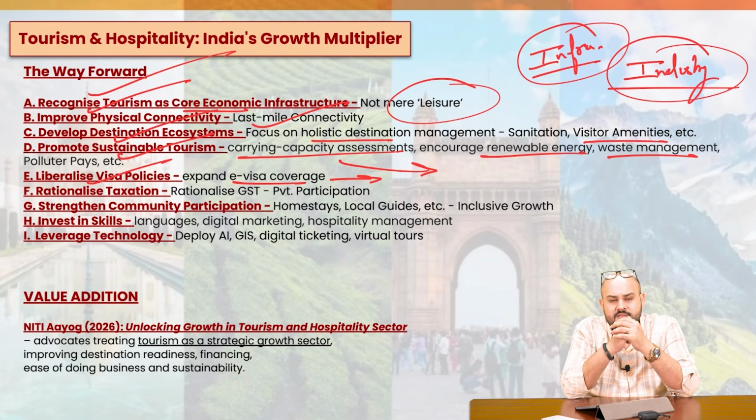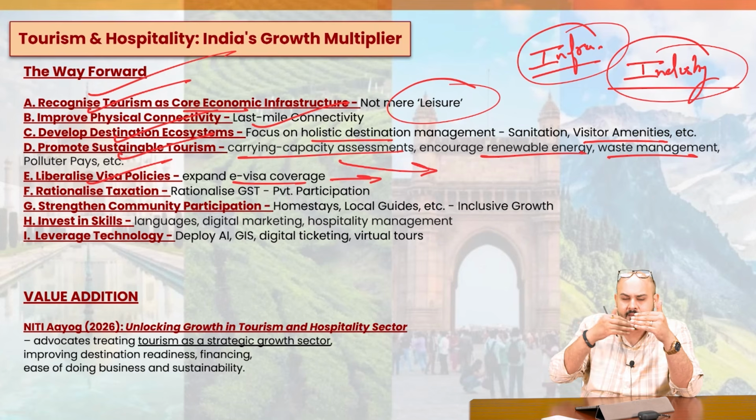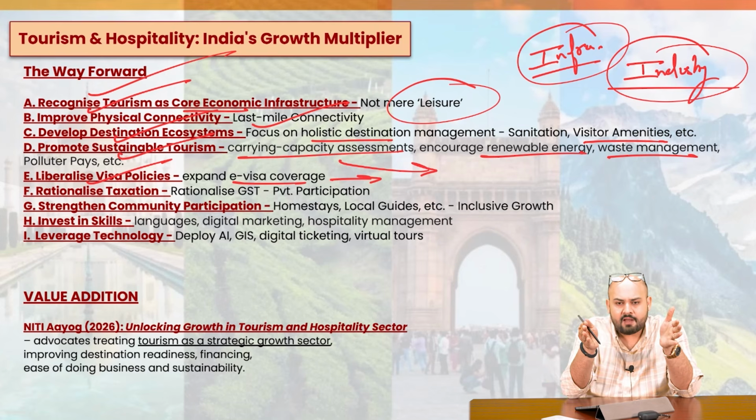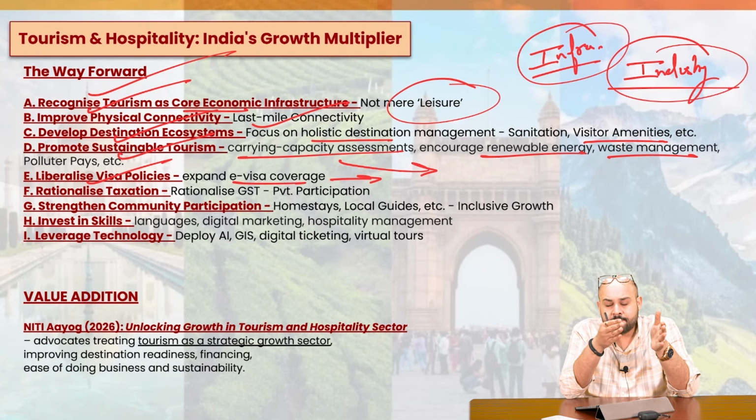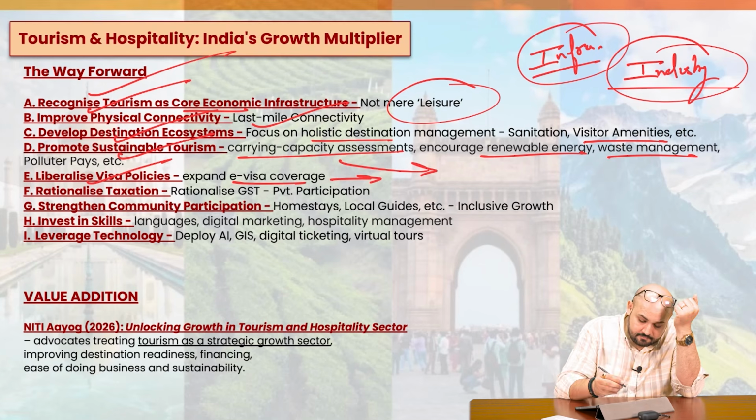One more concern you'll have to understand is that the period of stay in India for foreign tourists is quite low as compared to other countries. When a person, let's say an American, comes to visit India, he would have a lower average stay in India as compared to China. Why? Because there are issues with respect to the amenities, issues with respect to the guides, issues with respect to safety. So that has to be focused on.